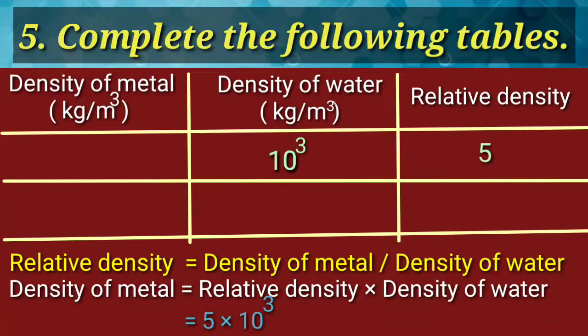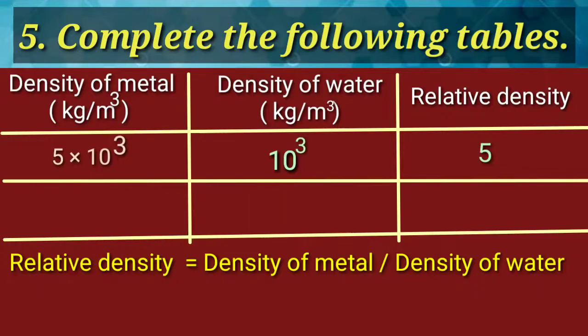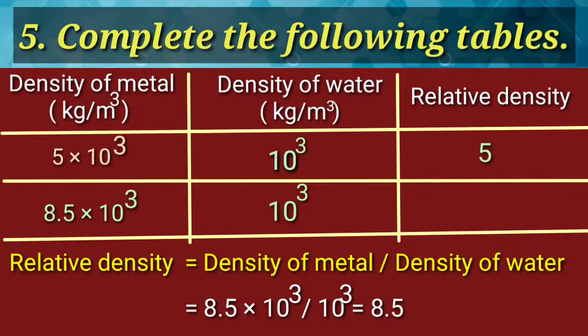Density of metal is 5 into 10 cube kilogram per meter cube. Second example, density of metal 8.5 into 10 cube, density of water 10 cube. Using the formula relative density is equal to density of metal upon density of water is equal to 8.5 into 10 cube upon 10 cube is equal to 8.5.